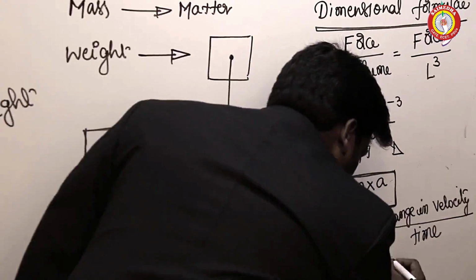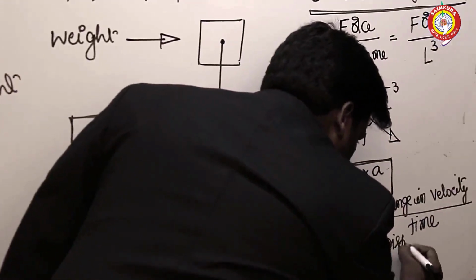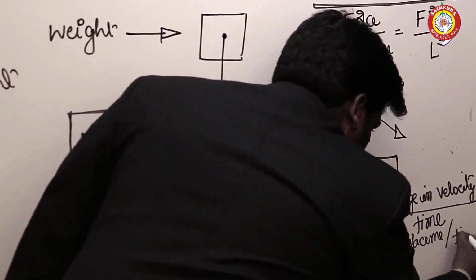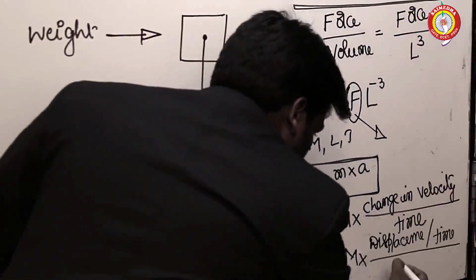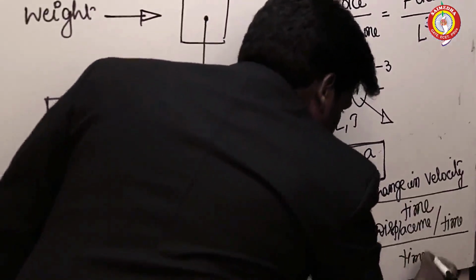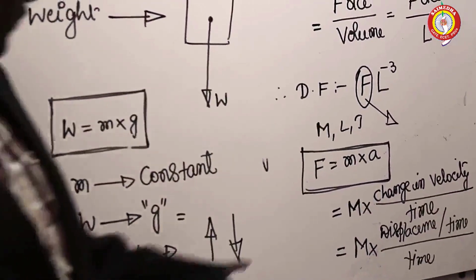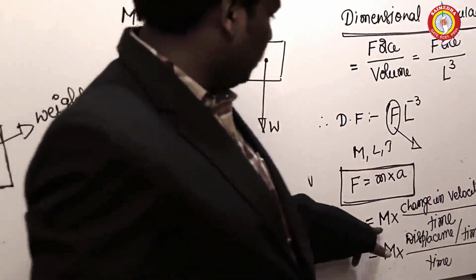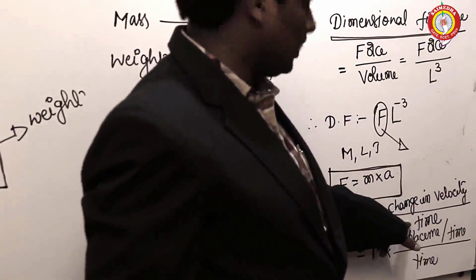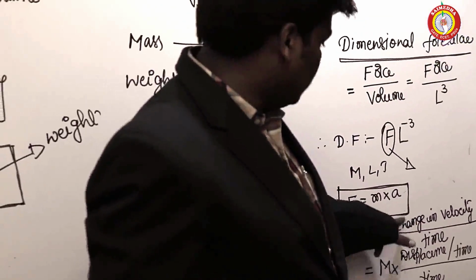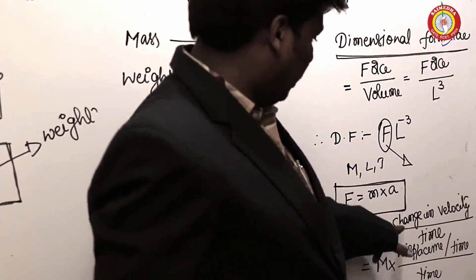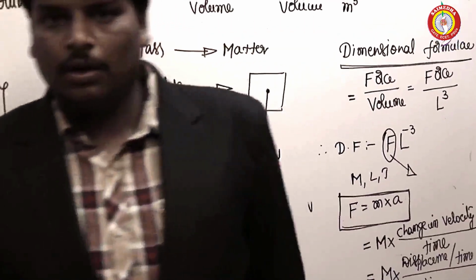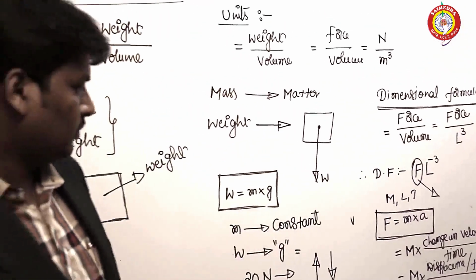M into change in velocity. Velocity means displacement by time. See here, force F is equal to mass into acceleration is equal to mass into change in velocity by time. Rate of change of velocity is defined as acceleration, and rate of change of displacement is defined as velocity. Now, derive the relation for it.